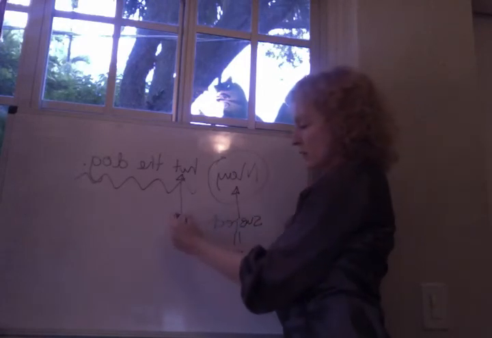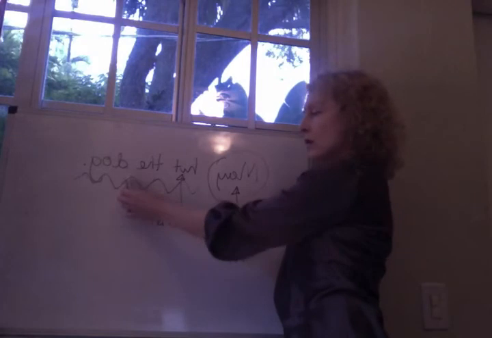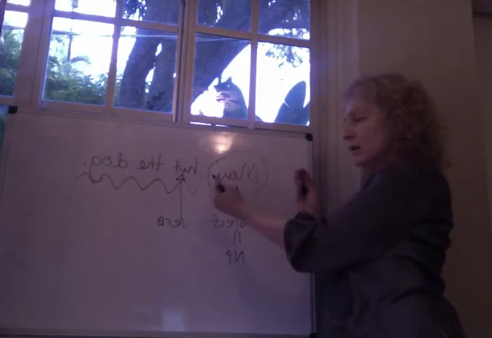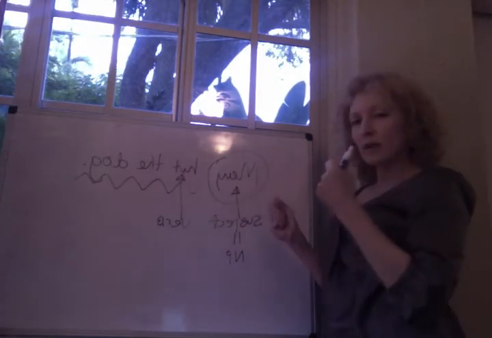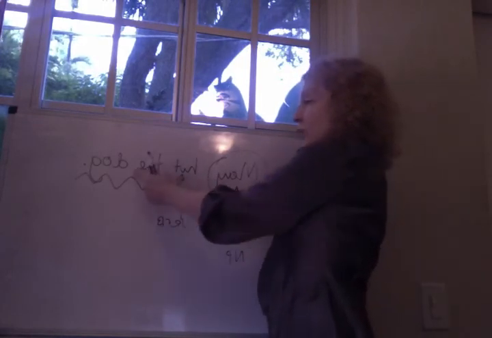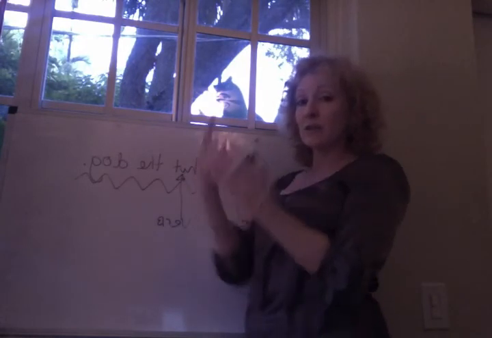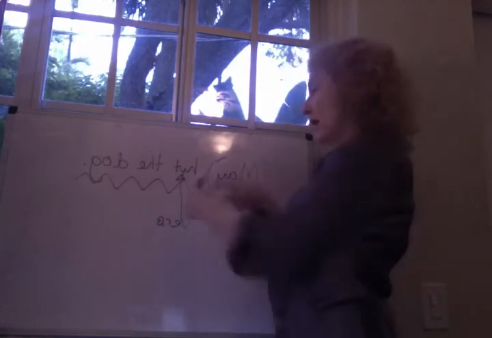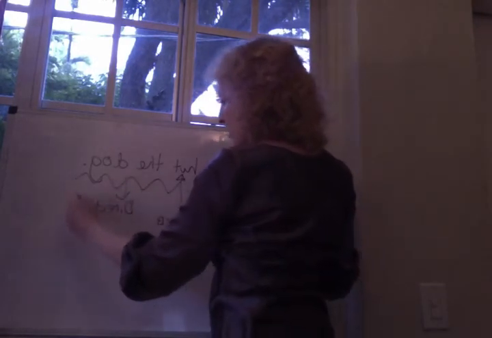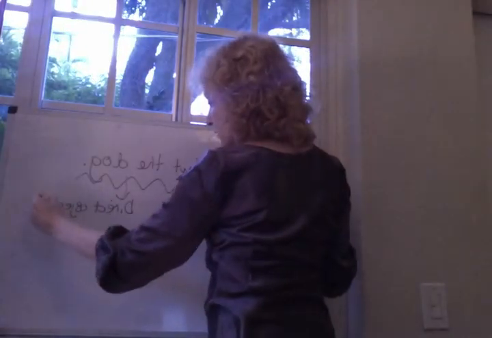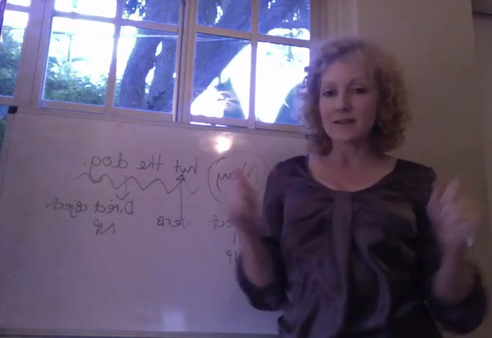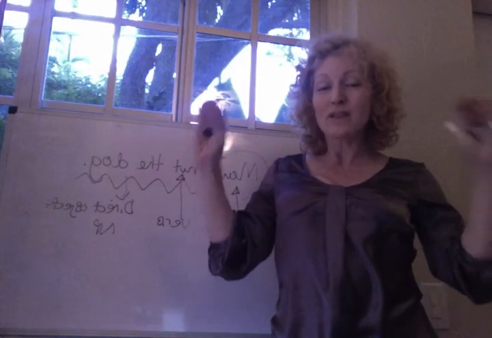So this is going to be our verb, and then we want to think about what this information here, the dog, is doing. So if we think about this event of Mary hitting the dog, what's going on? Mary is the doer of the action. She's engaging in this action of hitting, and the poor guy that gets hit is the dog. So in other words, the dog receives the action of hitting, and that is what we call the direct object. The direct object is always a noun phrase. So exactly like the subject of the sentence, the direct object is always, always, always going to be a noun phrase.